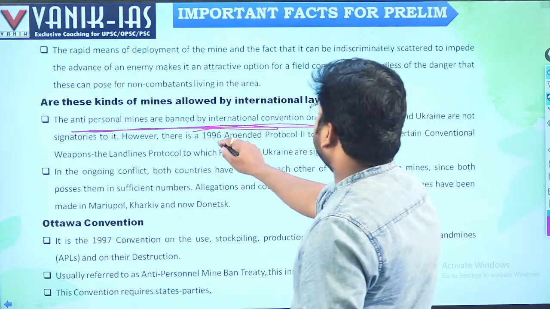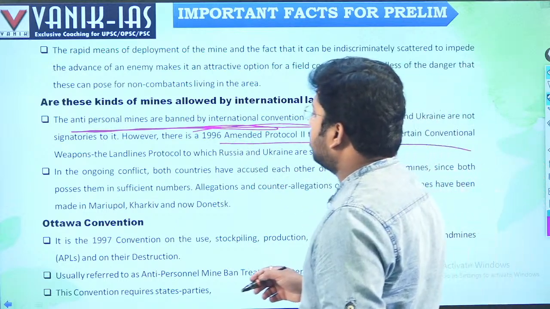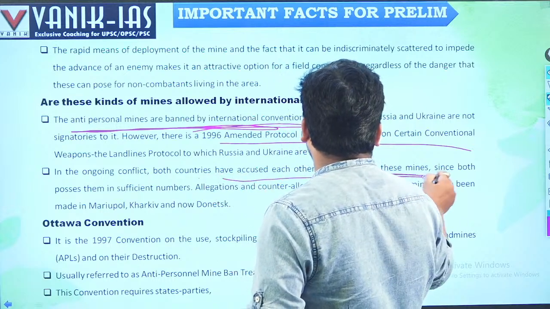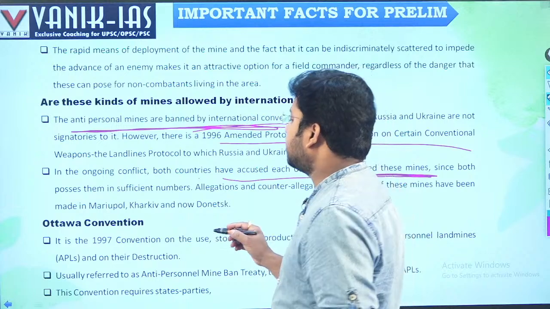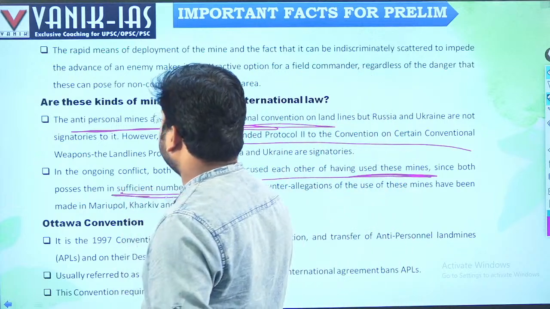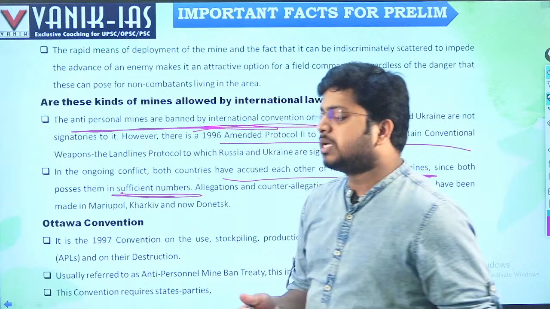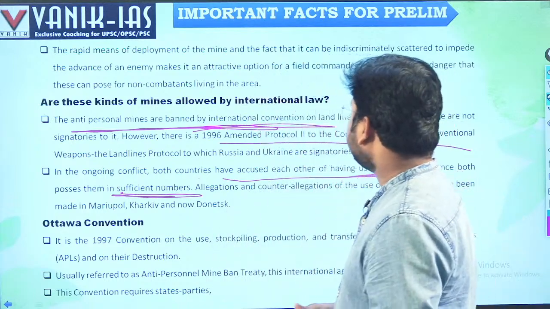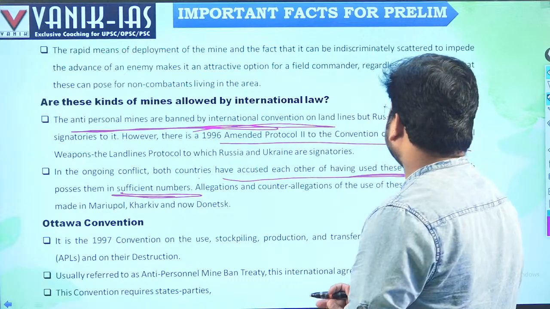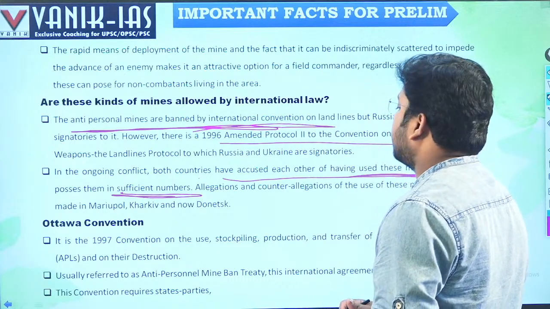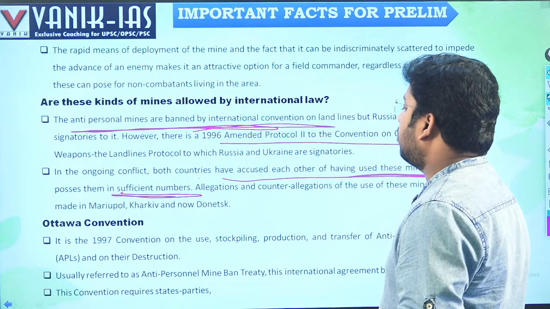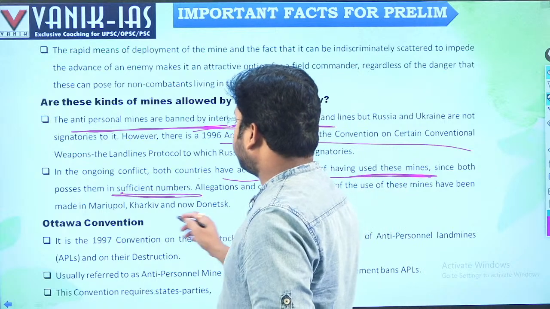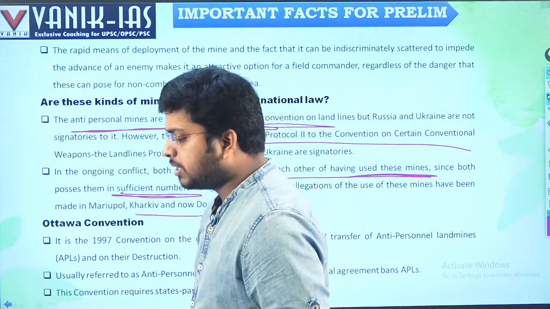In the ongoing conflict, both countries have accused each other of having used these mines, since both possess them in sufficient numbers. Allegations and counter allegations of the use of these mines have been made in Mariupol, Kharkiv, and now the Donetsk region.